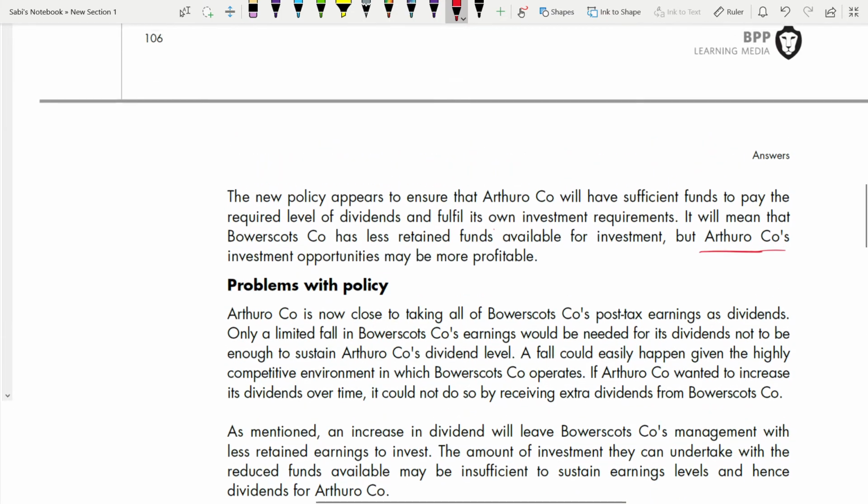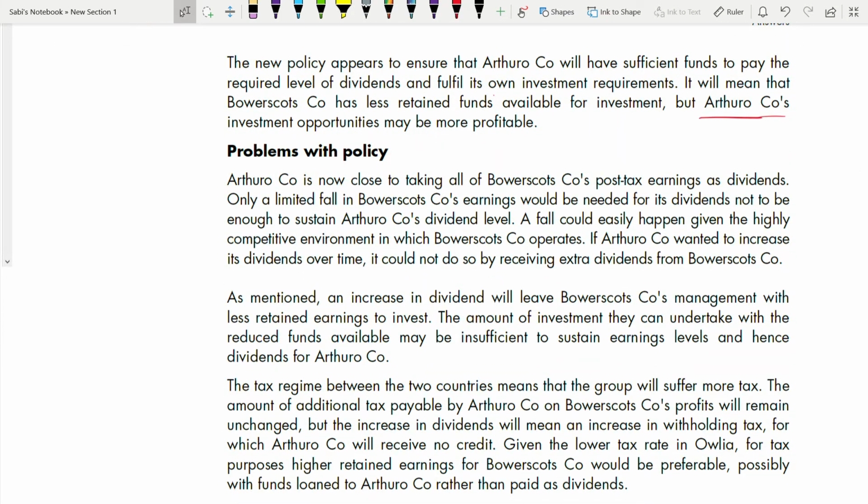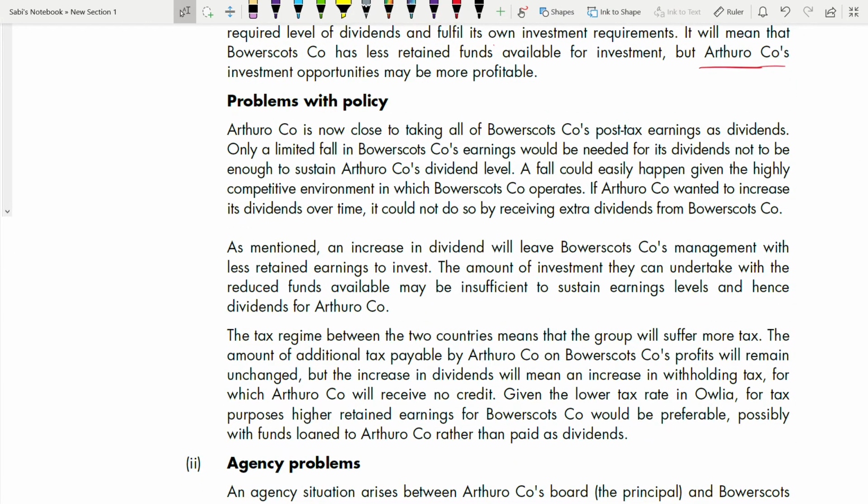That's why it's an advantage. Now let's go to the problem with the policy. The parent company is now close to taking all of the subsidiary company's post-tax earnings as dividends. As you see, 95.95%. It's not a small amount, it's a very significant amount. The parent company is taking this much of the profit after tax earnings as dividends.